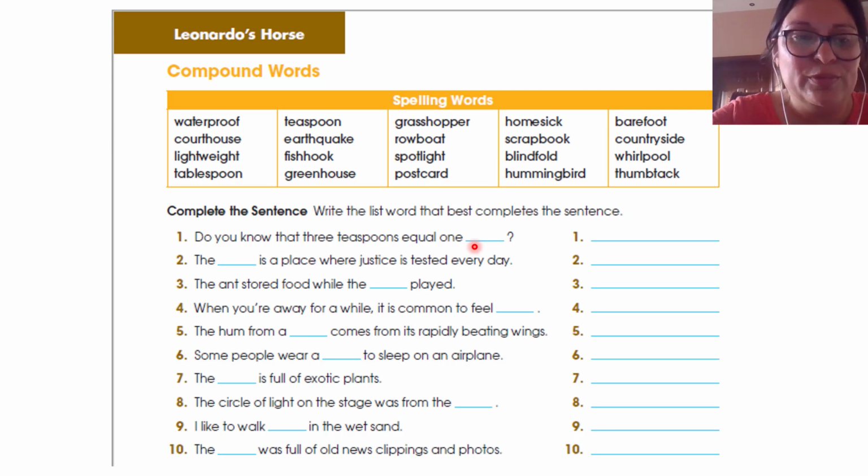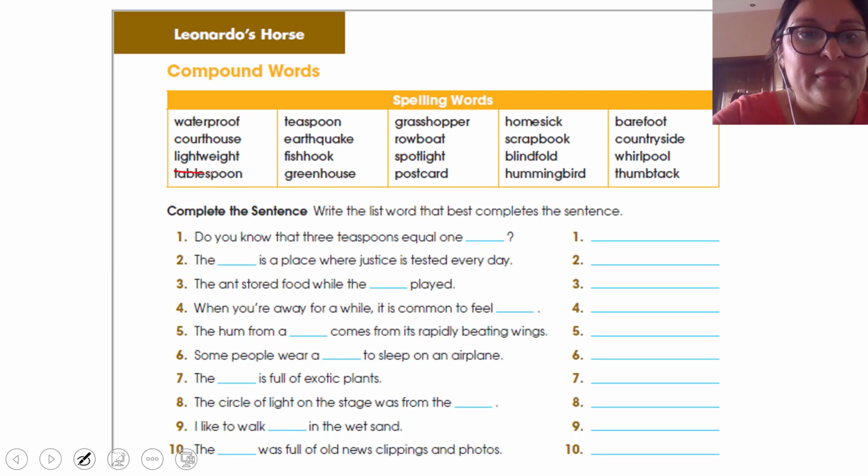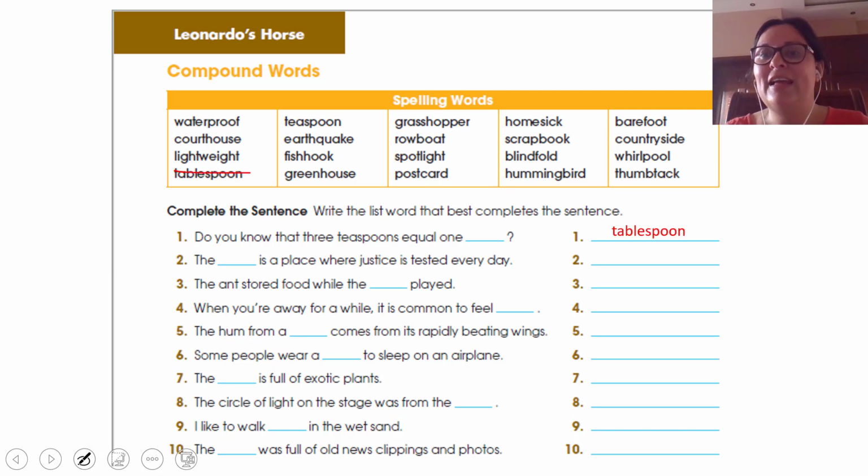1 tablespoon. Excellent. So here we have tablespoon. We cross the word because we already used it. And number 1 is tablespoon. Remember, 3 teaspoons make 1 tablespoon.